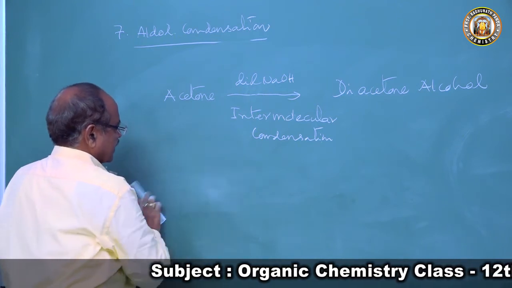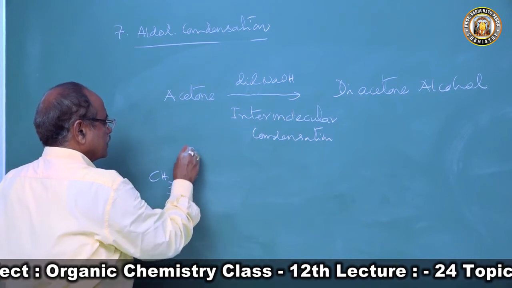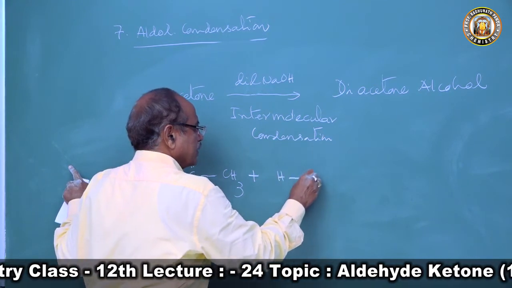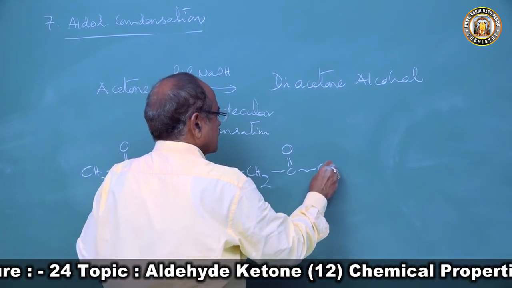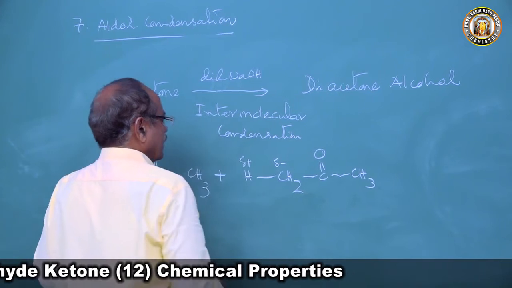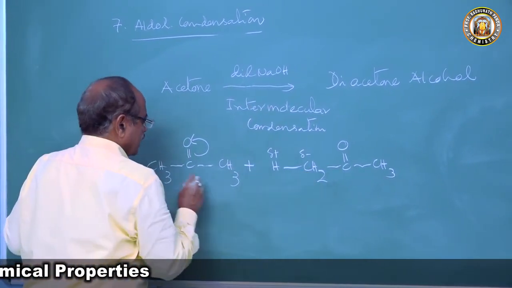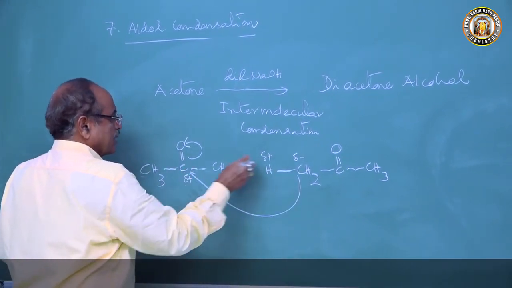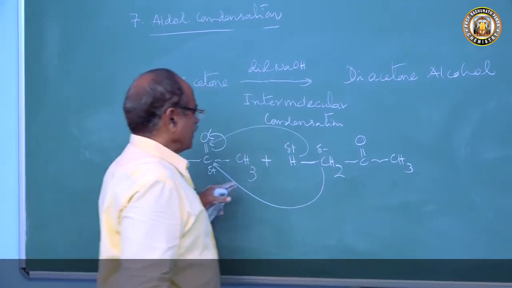You can write like this, better, it will be better. We will write CH3 CO CH3. Now we will take another molecule, CH3 CO CH3. So this is delta positive, this is delta negative, and there is a drift of electrons. Here is the positive charge, so this CH2 can come to this place and H will come to O. So the product will be now